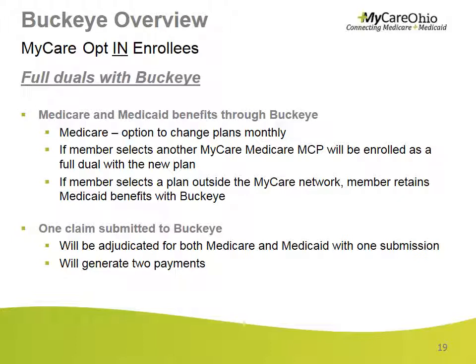For our opt-in enrollees, they are full duals with Buckeye, meaning they have both Medicare and Medicaid benefits through Buckeye Health Plan. You will submit one claim to Buckeye and it will be adjudicated and cross over. It will generate 2 payments and you will receive 2 EOBs.